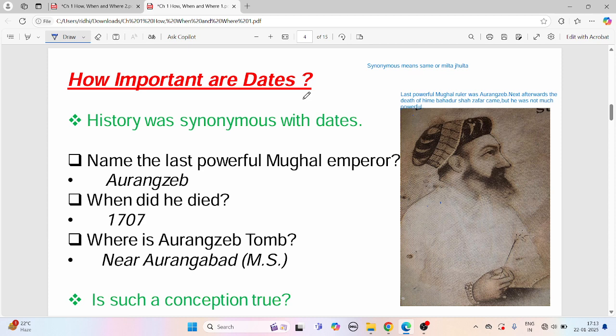I've just gone through this. The last powerful ruler was Aurangzeb, but after him other Mughal rulers came, like Bahadur Shah Zafar. The last powerful Mughal ruler was Aurangzeb, but the last Mughal ruler, not powerful, was Bahadur Shah Zafar. He also played a really important role in the revolt of 1857, which you will be studying, right?